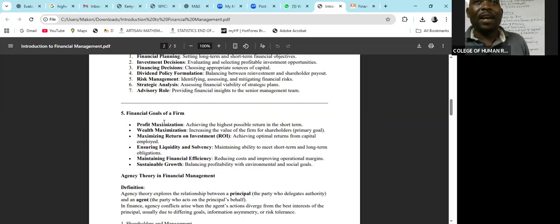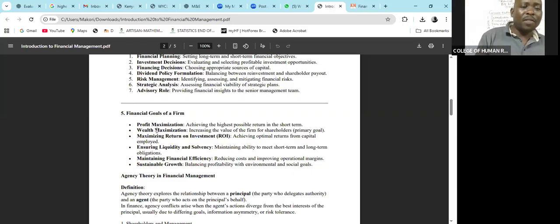If the cost is low, but the returns or income is high, obviously your profit is going to be maximum. Managing the costs and also ensuring that you have enough streams of income to your organization will make your profit to be maximized.